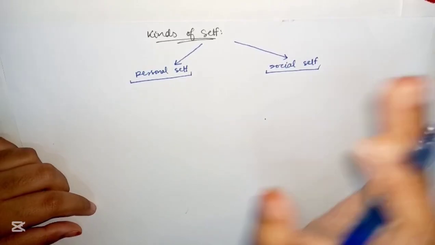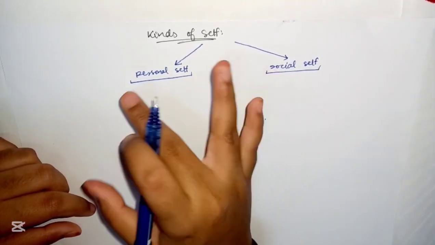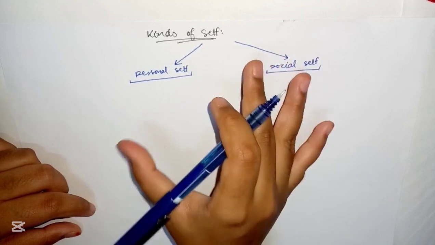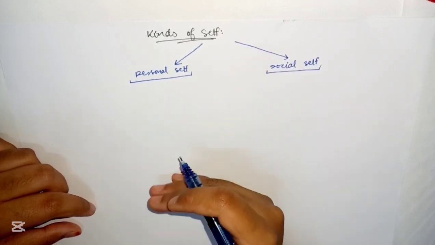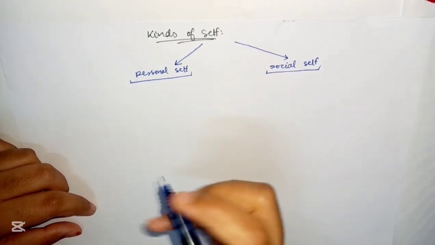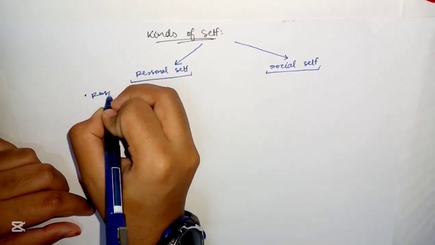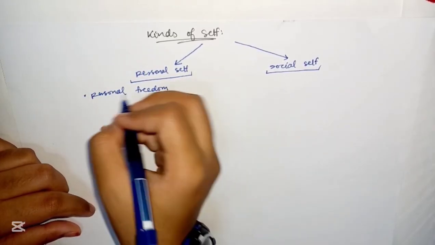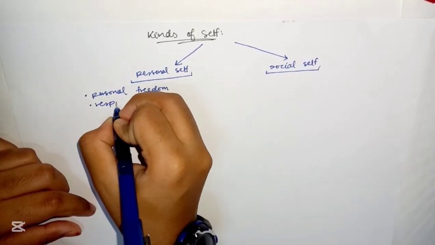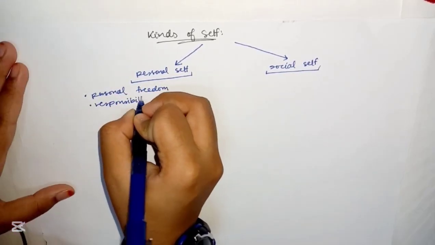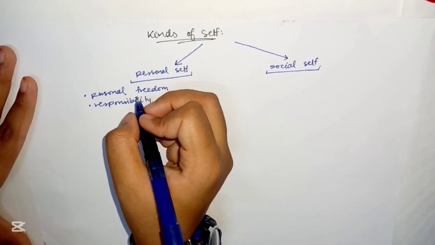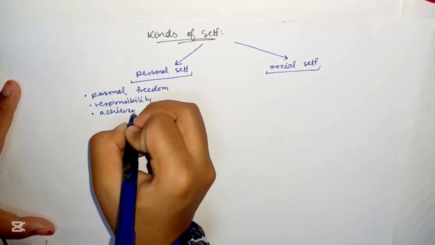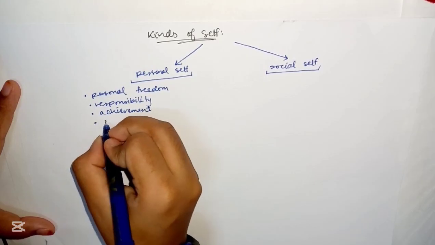That's biological self, but that doesn't come under types of self. The personal self leads to orientation in which one primarily feels concerned about themselves, like personal freedom. Then comes responsibility, then achievement, comforts.